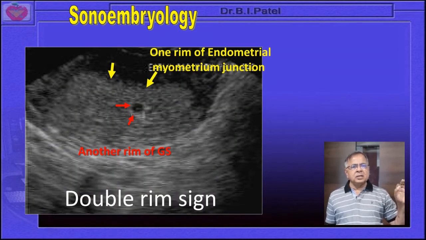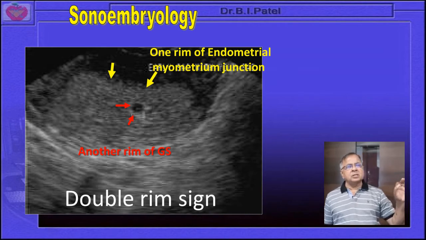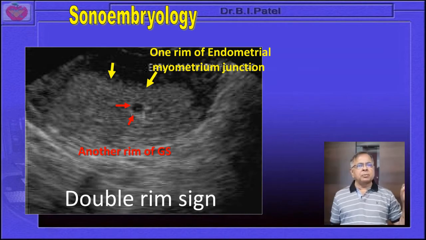What is the double rim sign? It gives you the differentiation from a clot, a pseudosac, or a normal intrauterine GS. You have to identify one rim of the endometrial myometrial junction, as shown over here, and then the red arrow is showing a rim of the gestational sac. That is two rims, so it is a double rim sign, and that is a sign of normalcy of the pregnancy.